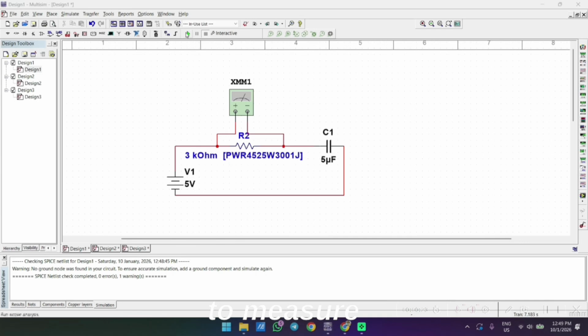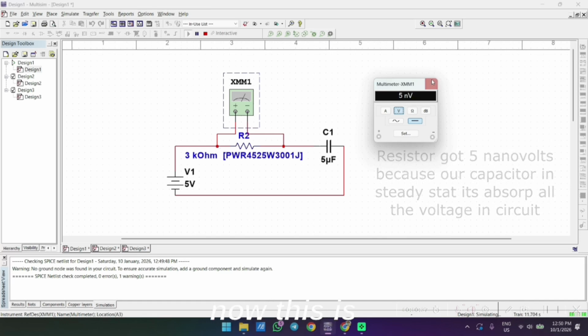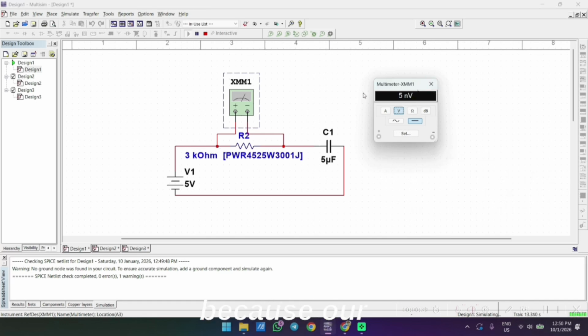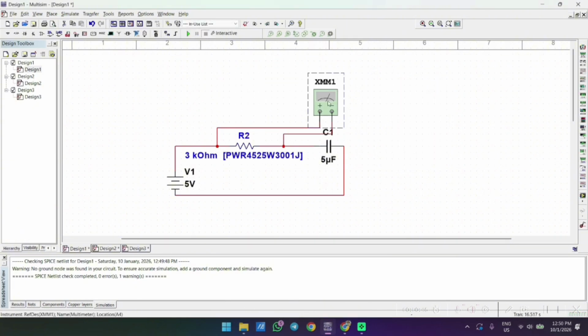Now we need to measure the voltage through the resistor. It is shown here as 5 nanovolts. I mean there is no voltage across this resistor now. This is because our capacitor is in steady mode.